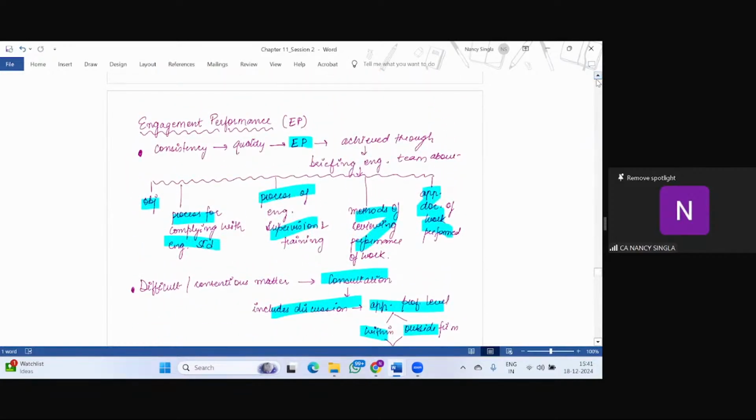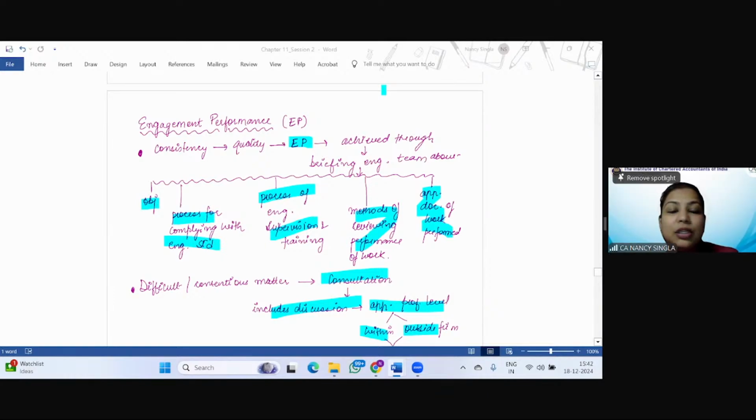First and foremost, it says that consistency in quality with respect to engagement performance can be achieved by briefing the engagement team about various aspects like the objectives of the engagement, the process for complying with the engagement standards, the process of engagement supervision and training, methods of reviewing the performance of work, application, and appropriate documentation of the work performed, right?